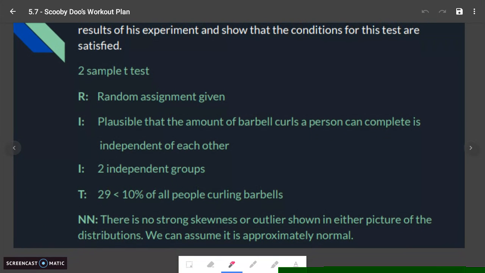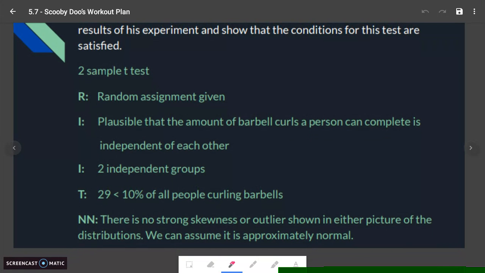Now, n in this case are nearly normal. We have 3 potential ways of getting our nearly normal. The first one is that it would say it's approximately normal in the problem. Unfortunately, there was no mention of that. So we go to the second option, where we look at the central limit theorem. If our sample size is greater than 30, then we say it's large enough and we can proceed by the central limit theorem. We don't have that either because we had 29.